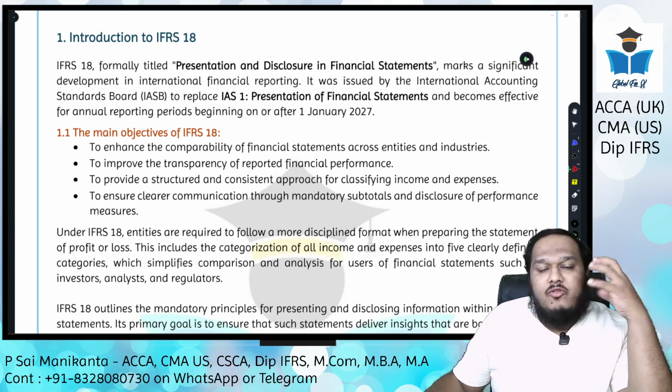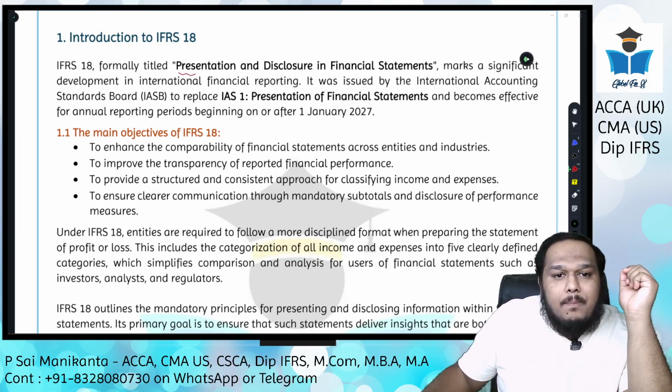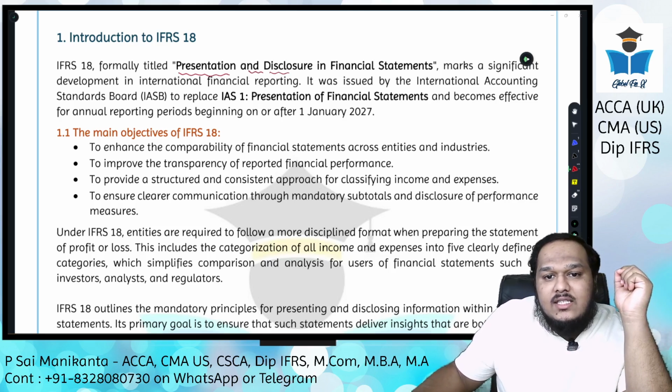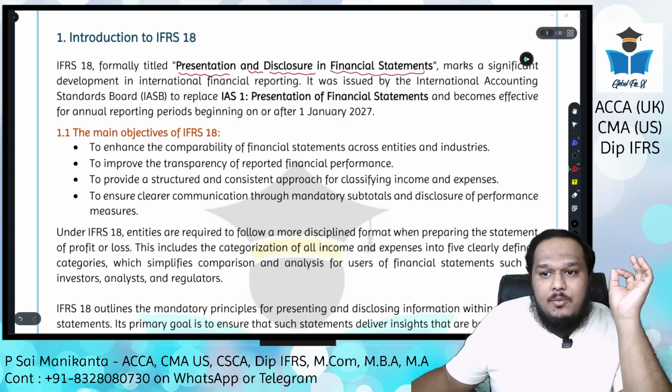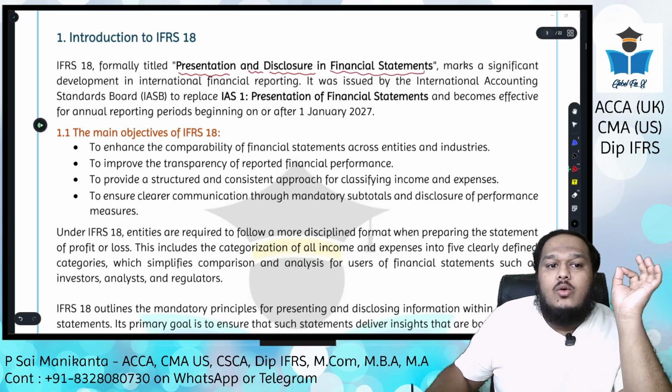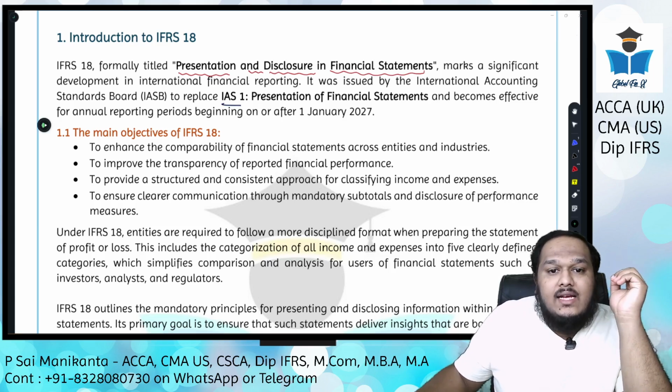So what is the formal title of this particular standard, sir? The formal title is Presentation and Disclosures in Financial Statements. Now let me tell you one point right now. The title for IAS 1, the standard which is being replaced, is IAS 1 Presentation of Financial Statements.